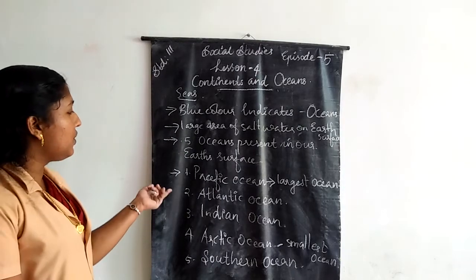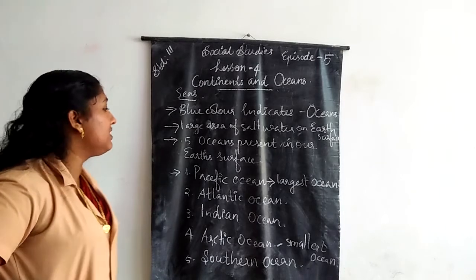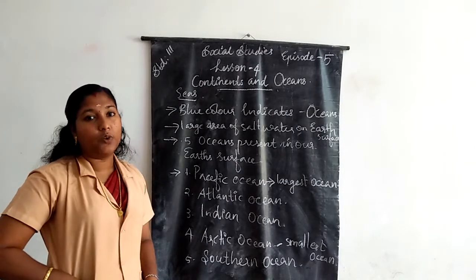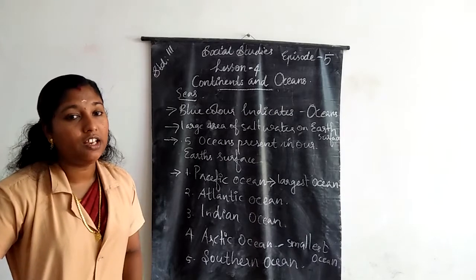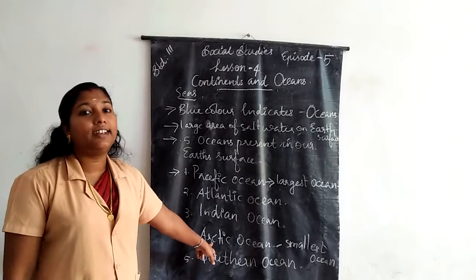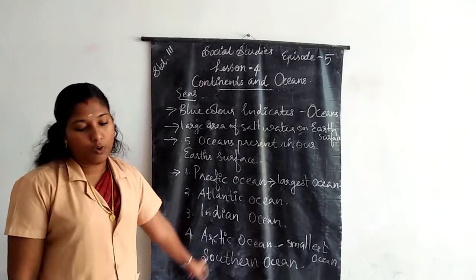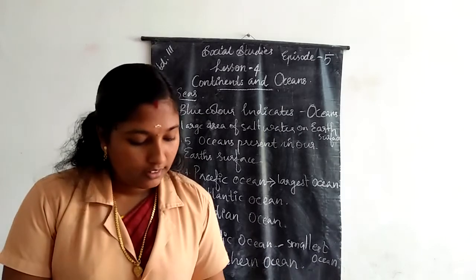Which is the largest ocean in the world? Pacific Ocean. Which is the smallest ocean? Arctic Ocean.